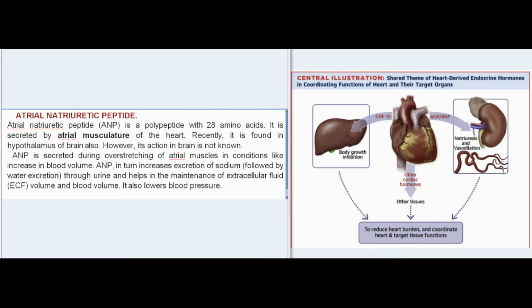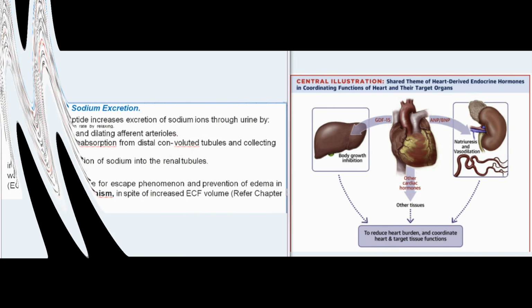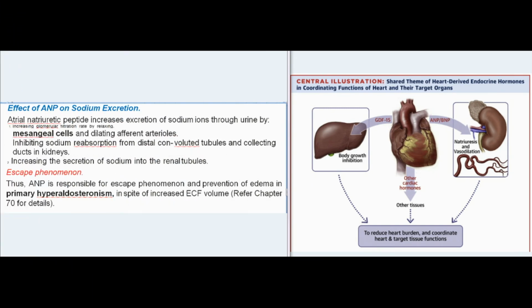Effect of ANP on sodium excretion. Atrial natriuretic peptide increases excretion of sodium ions through urine by increasing glomerular filtration rate by relaxing mesangial cells and dilating afferent arterioles, inhibiting sodium reabsorption from distal convoluted tubules and collecting ducts in kidneys, and increasing the secretion of sodium into the renal tubules.